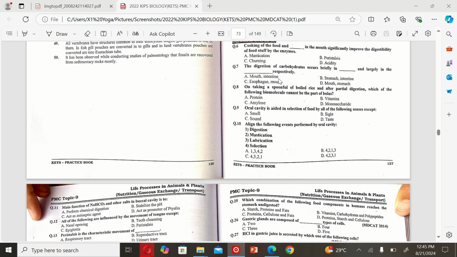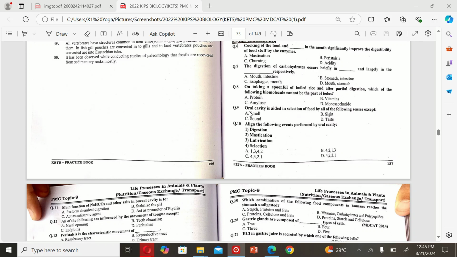Mouth and intestine. The next MCQ is: on taking a spoonful of boiled rice and after partial digestion, which of the following molecules cannot be the part of bolus? A. Protein. B. Vitamin. C. Amylose. And D. Monosaccharide. So the correct option is D.